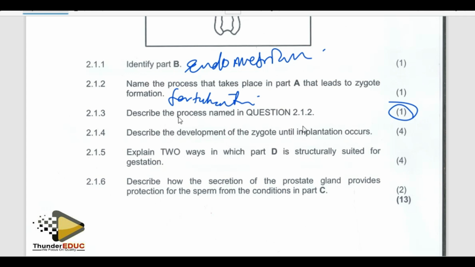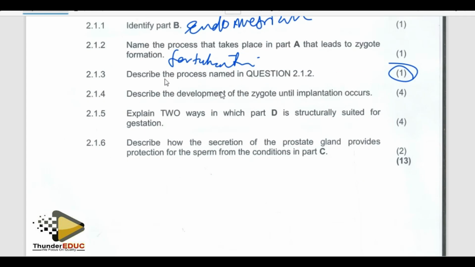But if it was 4 marks, then you can talk about the head of the sperm having the acrosome, which contains the enzymes which digest the membrane of the ovum, so that the nucleus of the sperm enters the ovum to form a diploid zygote. But for 1 mark, you just say that it is when the haploid nucleus of the sperm fuses with the haploid nucleus of the ovum to form a diploid zygote. It seems like they wanted you to define fertilization.